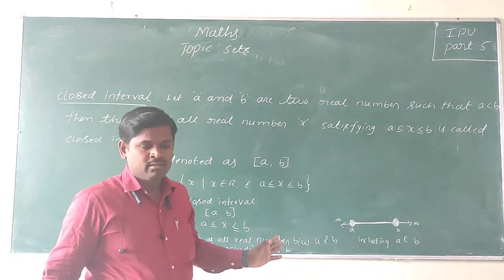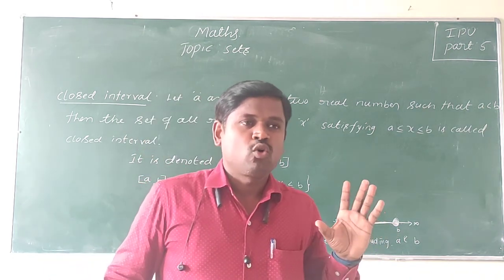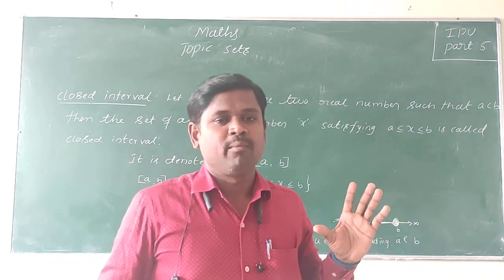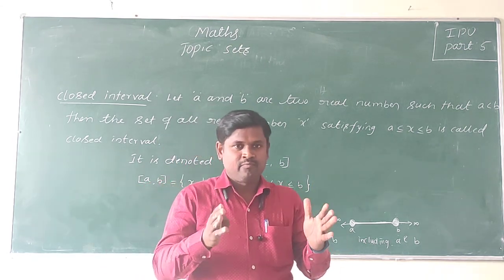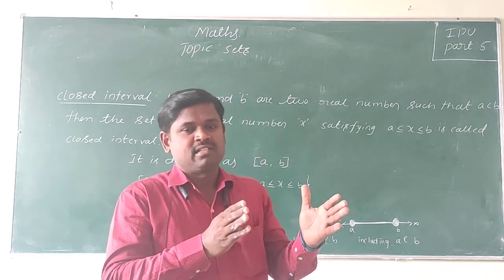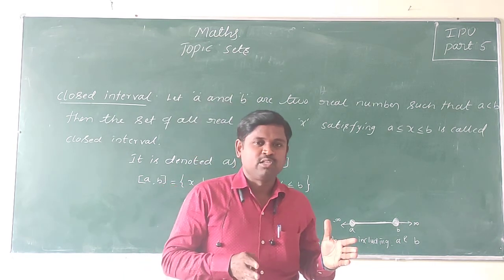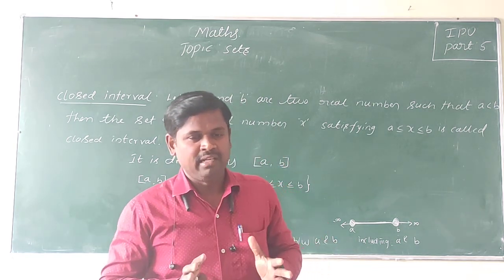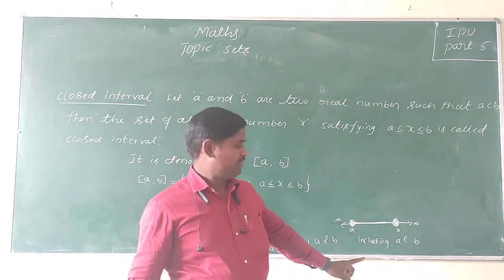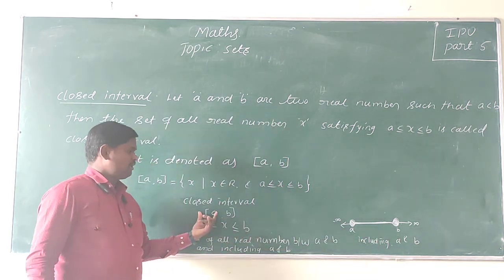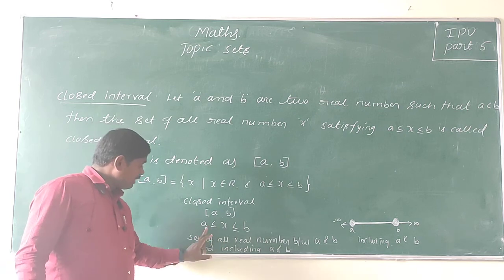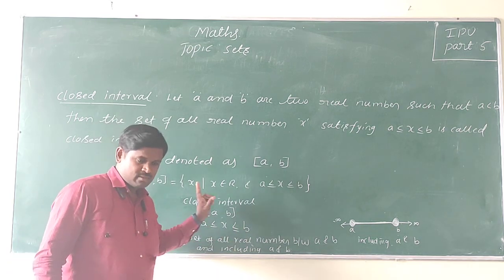Is it clear? Once again, the closed interval A comma B is a set of all real numbers between A and B, including A and B. Very simple: the set of all real numbers between A and B, including A and B. Okay, so write down this.